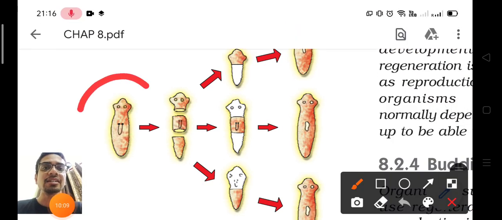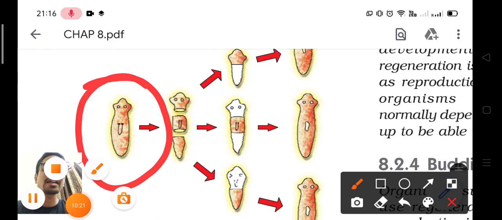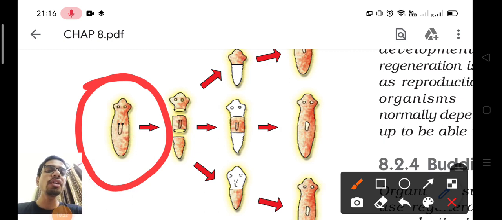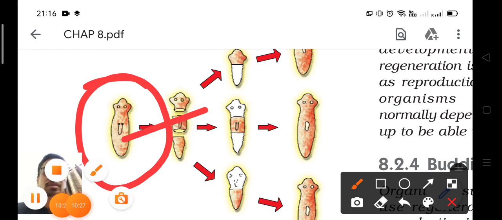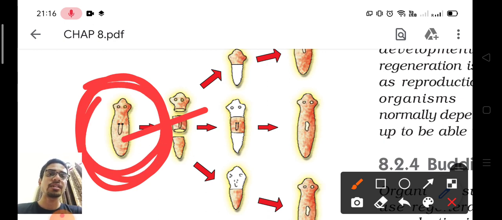You can see this is an organism where regeneration takes place. You can see all cells are not the same kind. The top part has a different shape, the middle part has a different shape, and the lower part has a different shape. So it cannot divide simply by fragmentation, because if it divides by fragmentation, then it cannot develop into this organism, right?